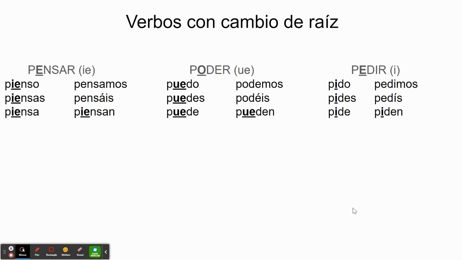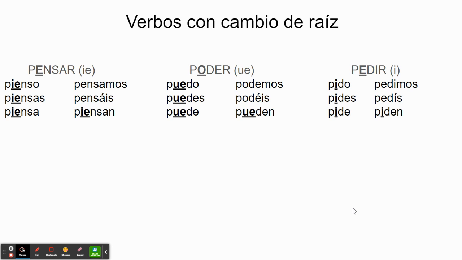And of course, there is a short list of some other verbs that follow these same patterns underneath. So I'd strongly recommend that you look up the meanings. You're going to want to make sure that you know what they mean as we move forward, because they are very commonly used verbs in Spanish, and of course, there are many more.